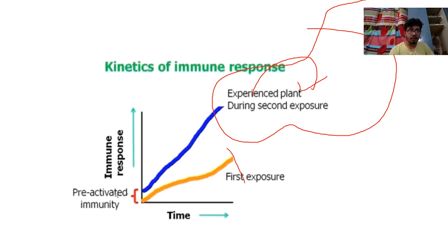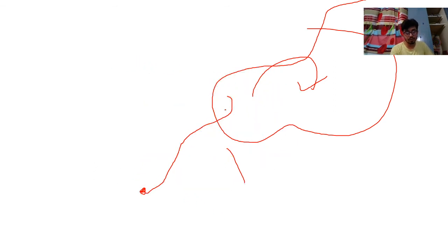But the second time, because immunity is active, pre-activated immunity is present in that particular host organism, the immune response will respond drastically. So this is a really very important story to understand.